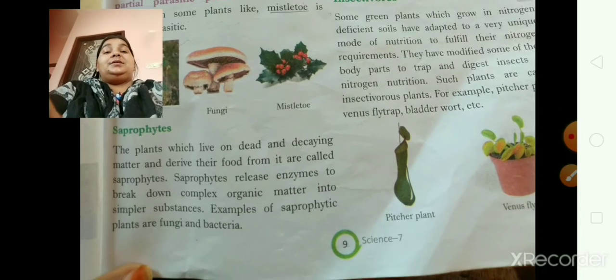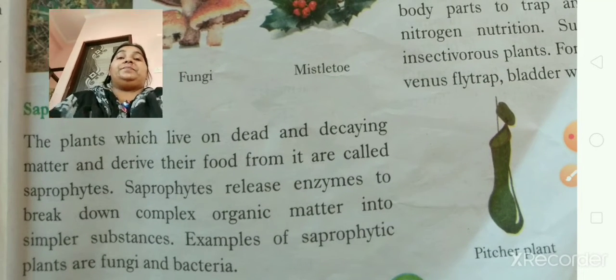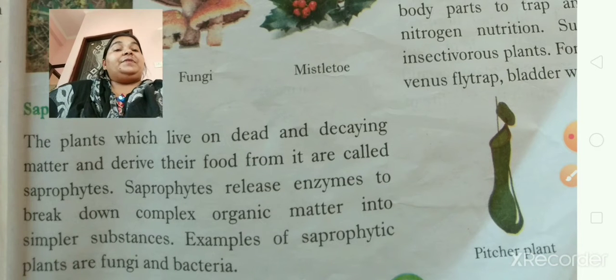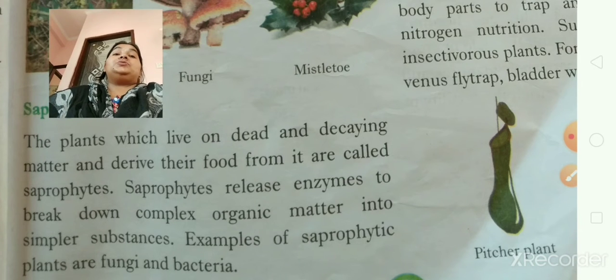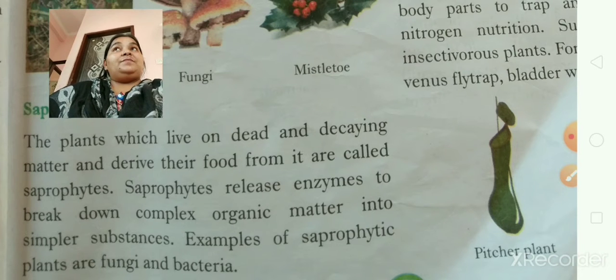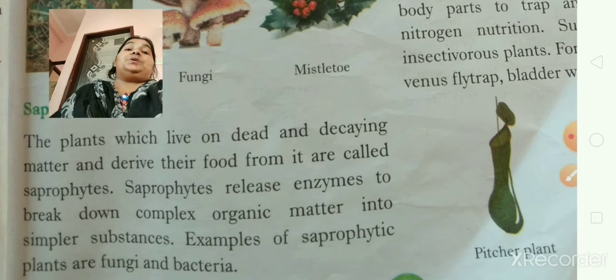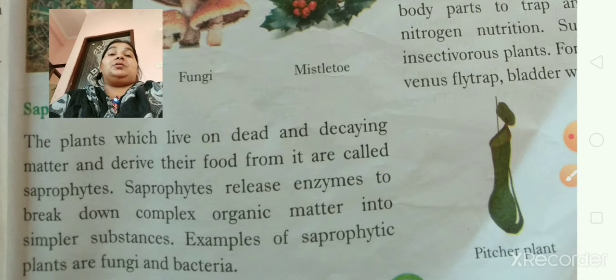The second topic is saprophytes. What are saprophytes or saprophytic plants? They usually live on dead and decaying matter and derive their food from it. Clear? This type of plant mainly lives on dead plants, dead animals or organisms.